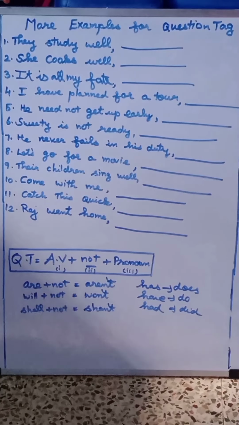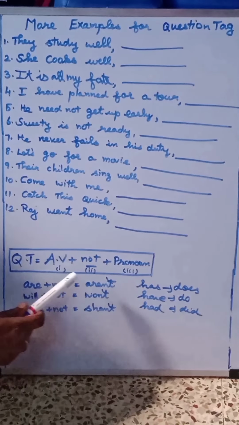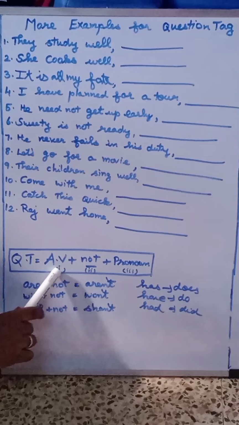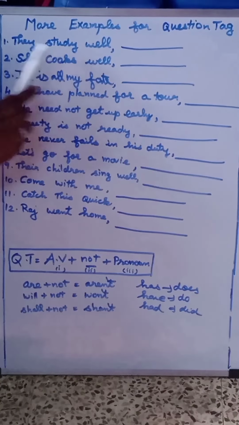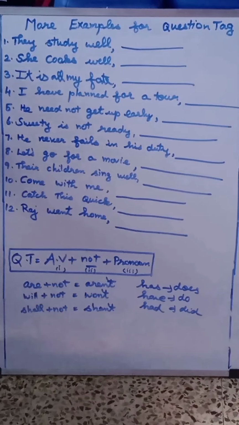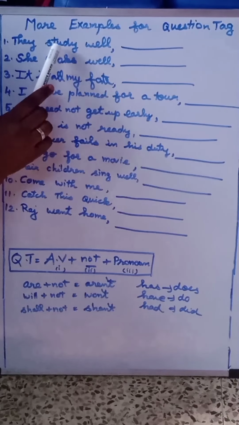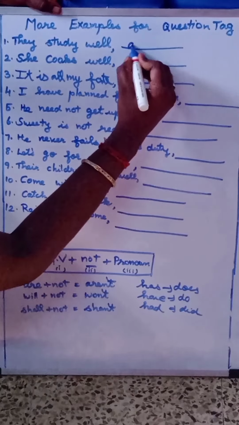Today we are going to see more examples for question tags to understand the concept well. They study well. First, you all remember that the formula for question tag is auxiliary verb plus not may come or may not come plus pronoun. First step is to find auxiliary verb. They study well. Is there any auxiliary directly? No. So, get into the main verb study. In this study, we have the primary auxiliary do. So, let us write the auxiliary.